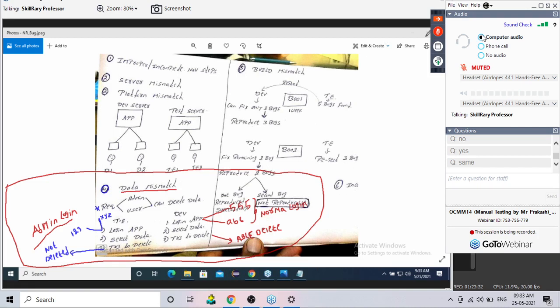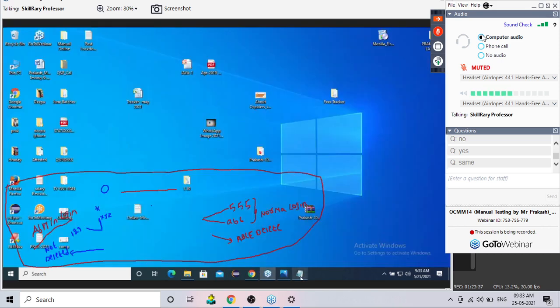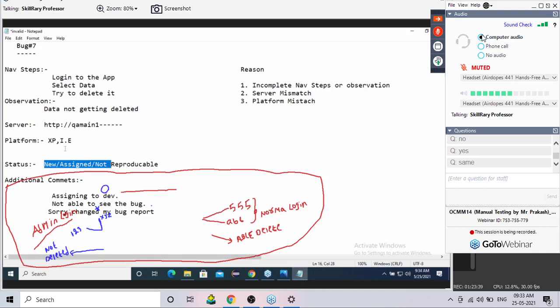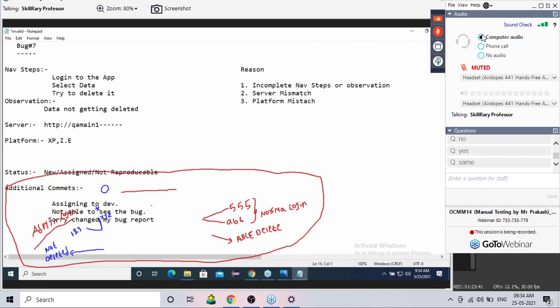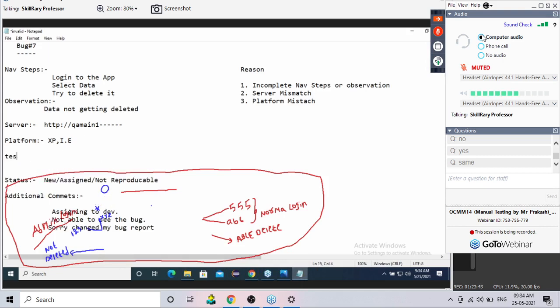Now the solution is, if I go back to my bug report, guys, my solution is very simple. After platform or before platform, anything is okay. Mention one more attribute called as test data. What is the meaning of a test data, guys? Why I'm calling it as a test data?